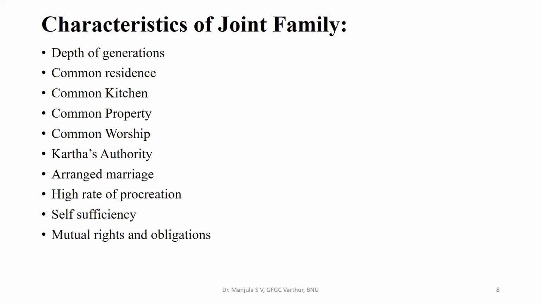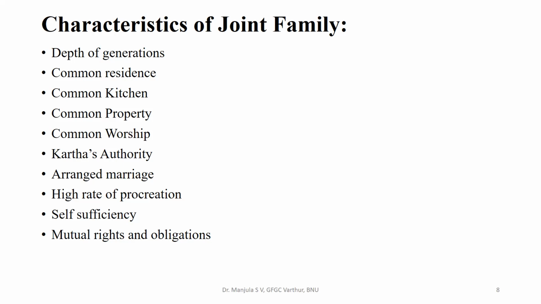The joint family consists of people of three or more generations living together. It mainly includes grandparents, parents and their children. Sometimes it includes kin such as uncles, aunts, cousins and great grandsons living in the joint family. Common residence is one of the characteristics of joint family. The members of the joint family live under one roof. Sometimes the members, due to education and occupation purposes, live separately. Though they live separately, they are still in contact with the main house.